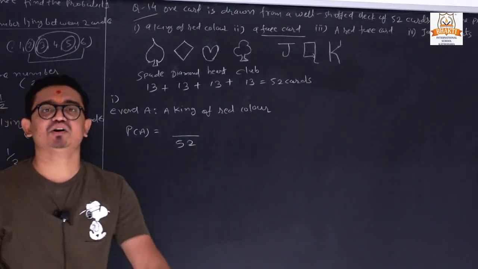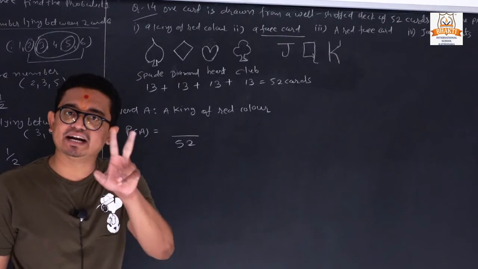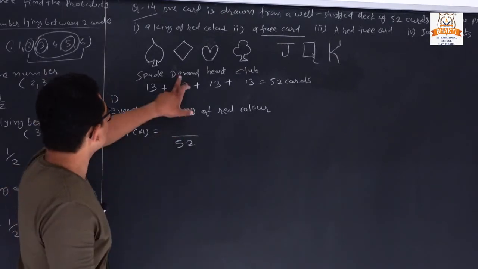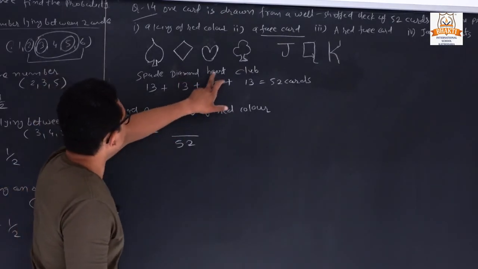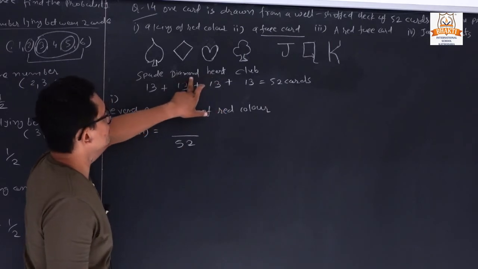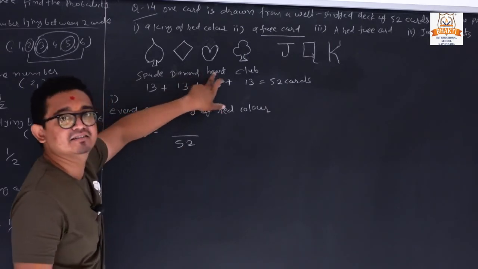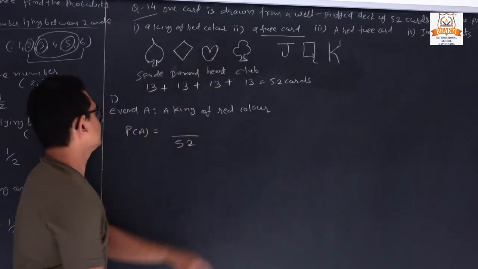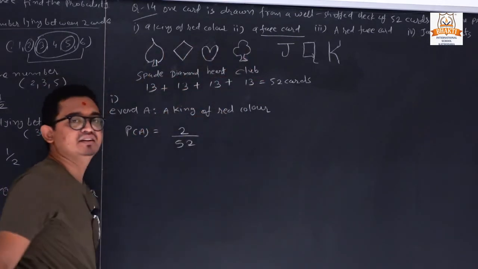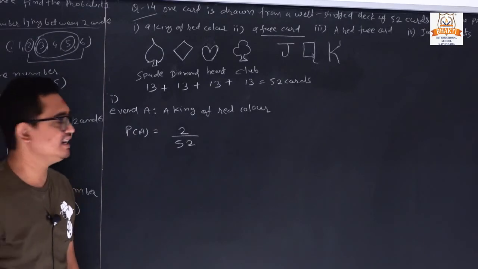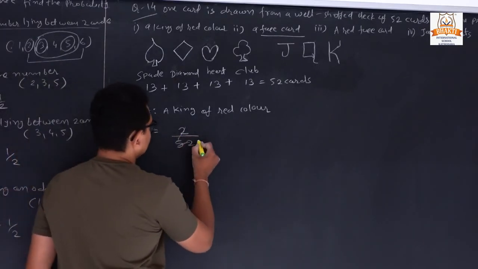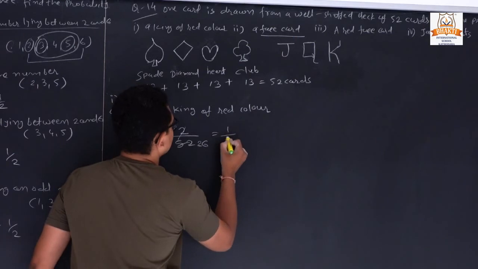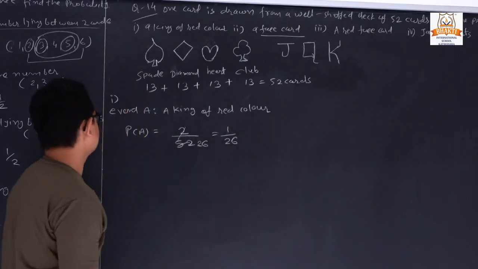Out of 52 cards we have 2 red color kings. Clear? We have 2 red because diamond and heart are both red, and spade and club are both black. So we have 2 cards that are red color kings. So 2 ones are 2, 2 twos are 26. So the answer is 1 upon 26.